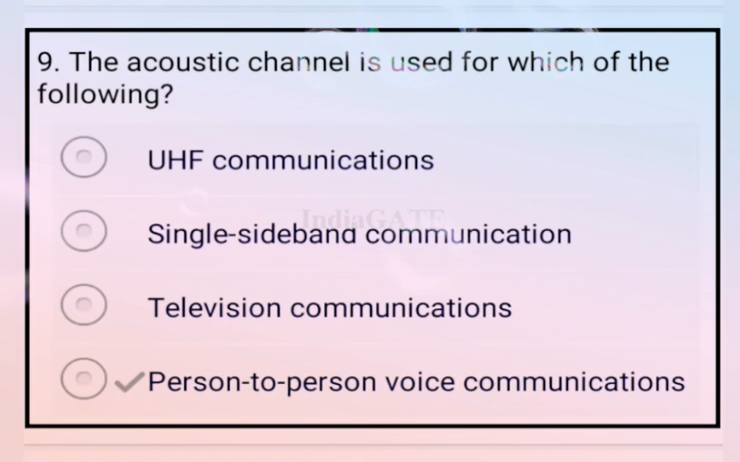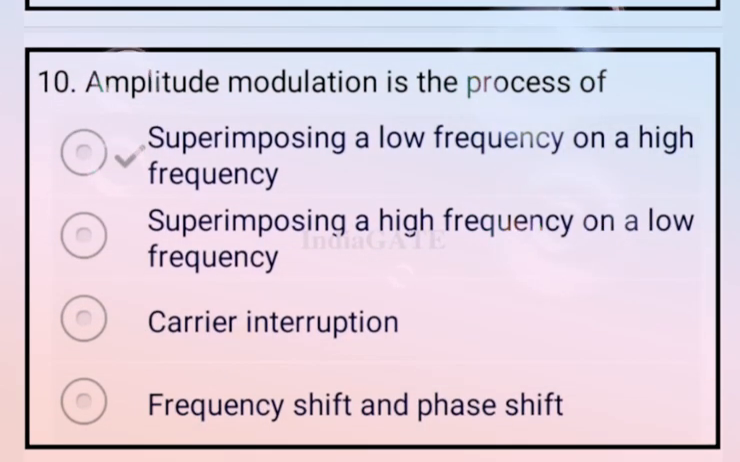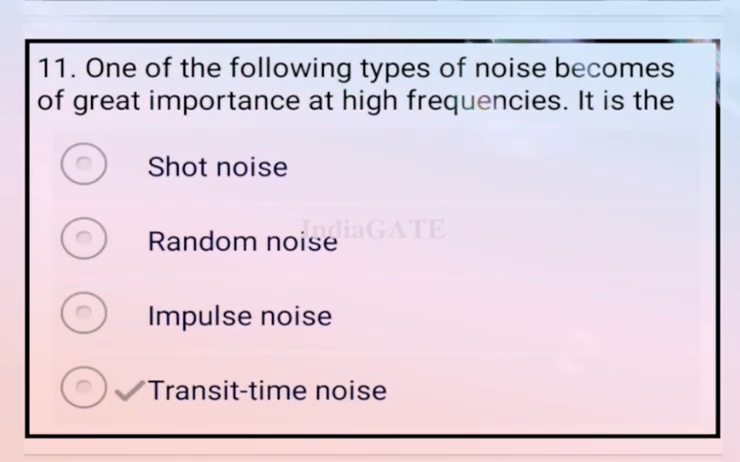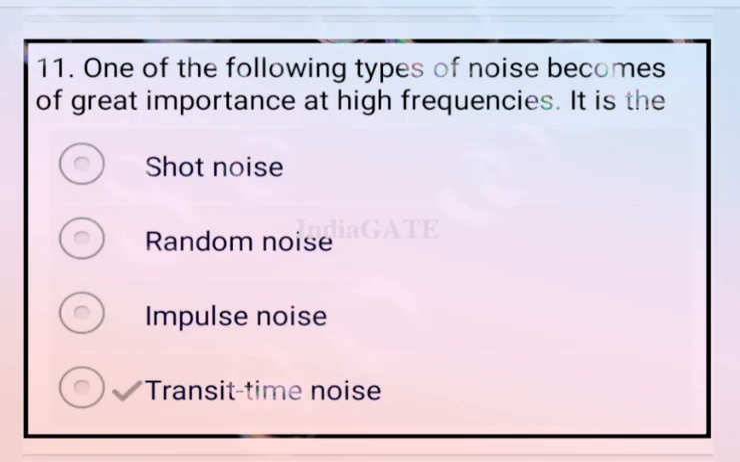Next question. The acoustic channel is used for which of the following? Here are four options, A, B, C and D, but the correct answer is option D, that is person to person voice communication. Now come to the next question. Amplitude modulation is the process of superimposing a low frequency on a high frequency. So option A is your correct answer. Now come to the next question. One of the following types of noise becomes of great importance at high frequency, the. The right answer for this question is transit time noise. Transit time noise is your correct answer.